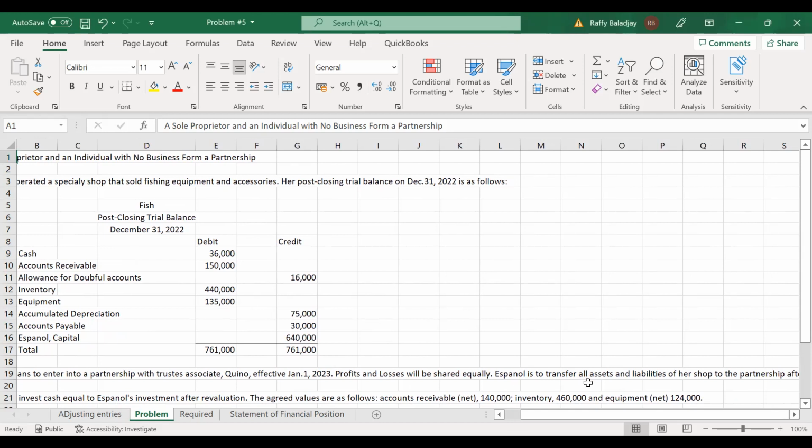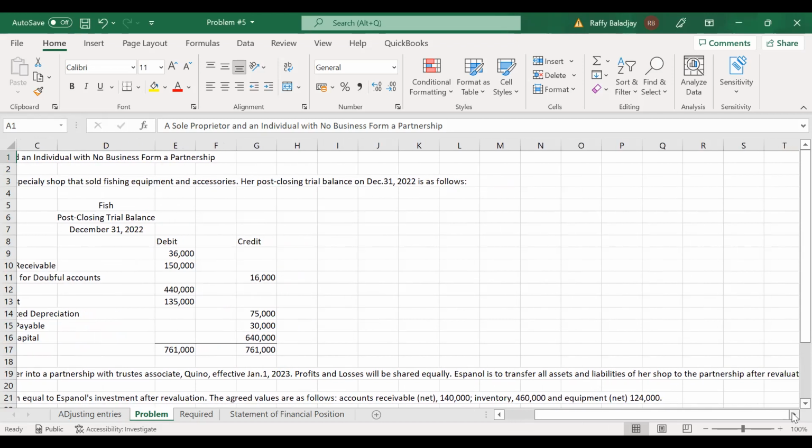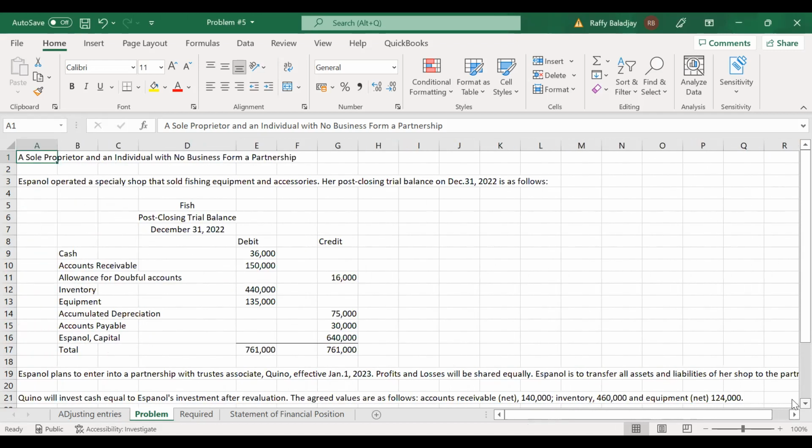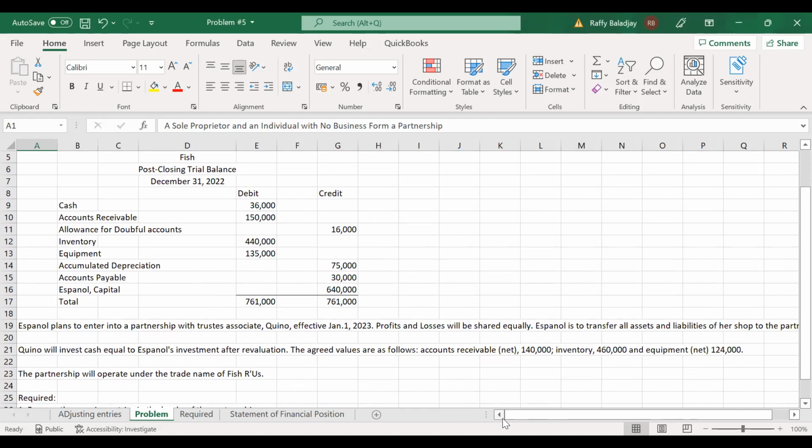Hispanol is to transfer all assets and liabilities of her shop to the partnership after revaluation. And let me just adjust this one. Keno will invest cash equal to Hispanol's investment after revaluation. So this is the investment of Keno. Will invest cash equal to Hispanol's investment after revaluation.